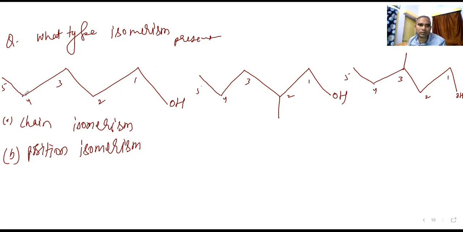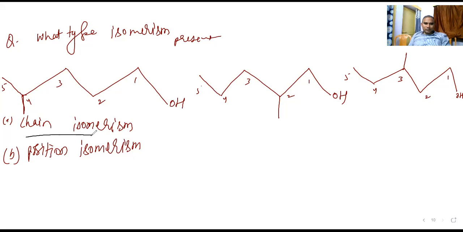Please tell me what kind of isomerism is there? Position isomerism. Correct answer, very good. Why position isomerism? That I want to know.